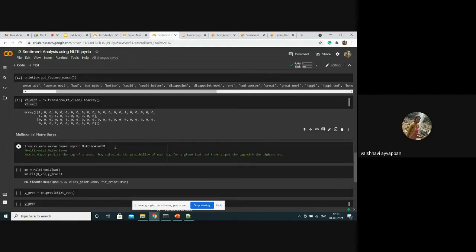So only we are using the Naive Bayes. It is a conditional probability for that. Here I am using multinomial NB.